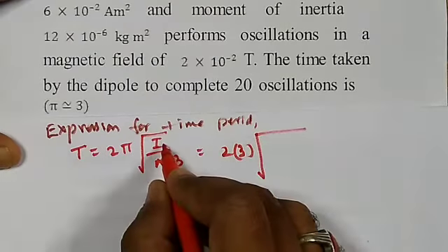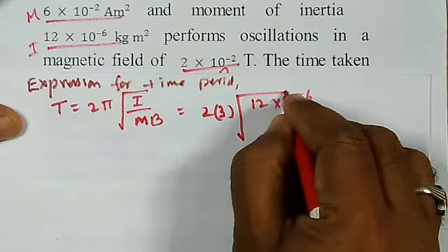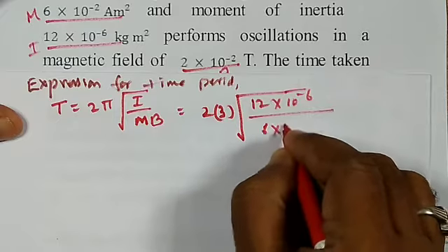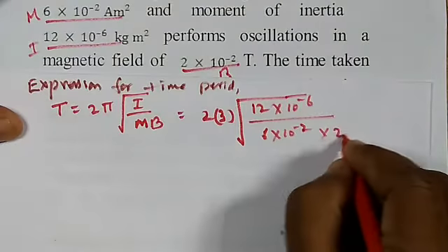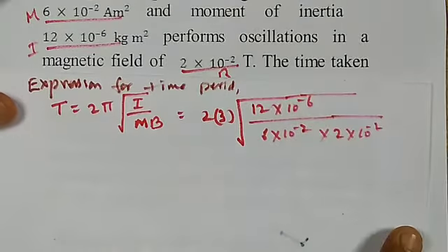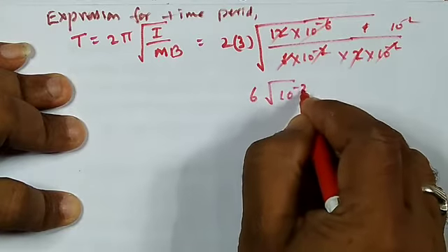Root of I value 12 into 10 power of minus 6 divided by m 6 into 10 power of minus 2, B 2 into 10 power of minus 2. So therefore here 6 into root of 10 power of minus 2.